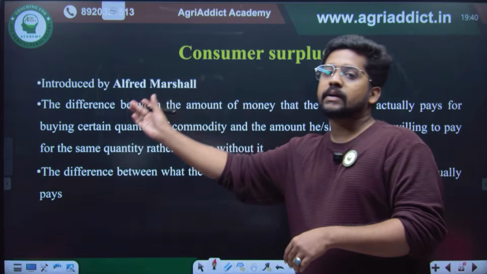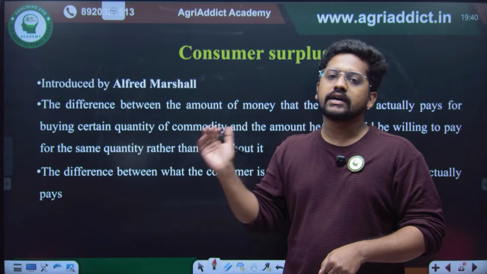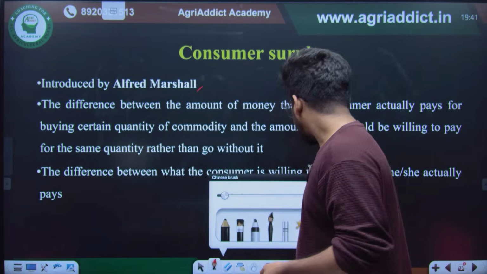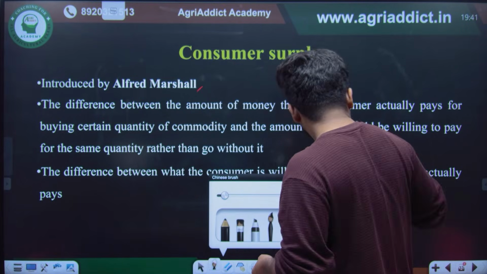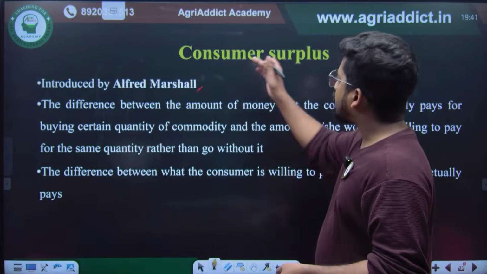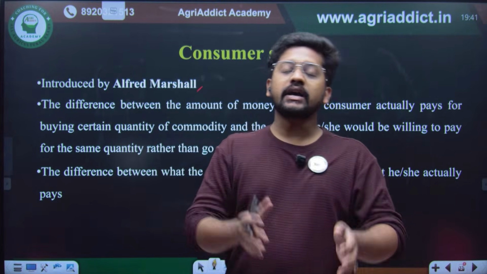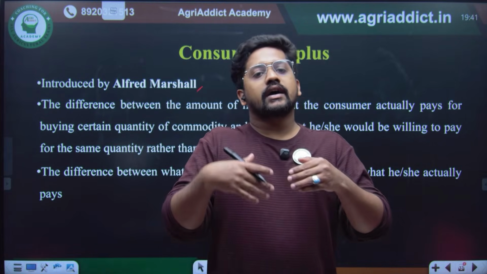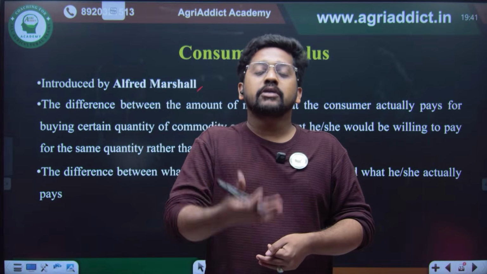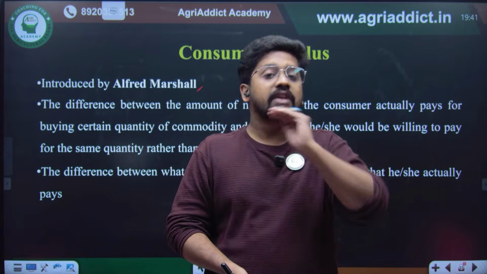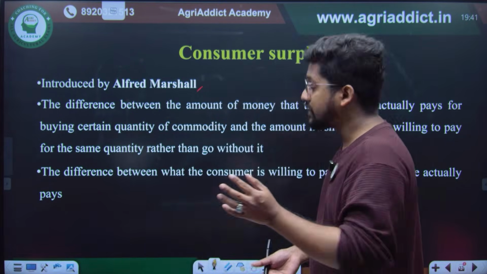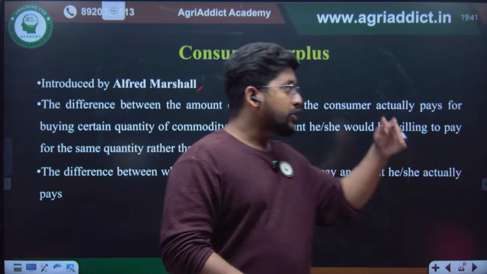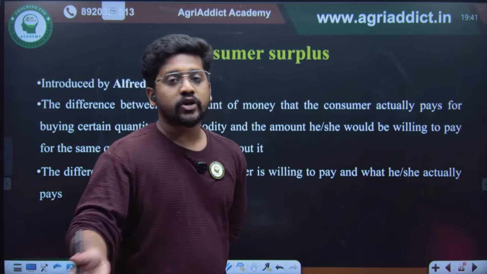Then coming to consumer surplus, the third law under consumer behavior analysis, which was also given by Alfred Marshall. So what is consumer surplus? Consumer surplus is the difference between what I am willing to pay and what I actually pay. Imagine I am going to the shop to purchase some mango.